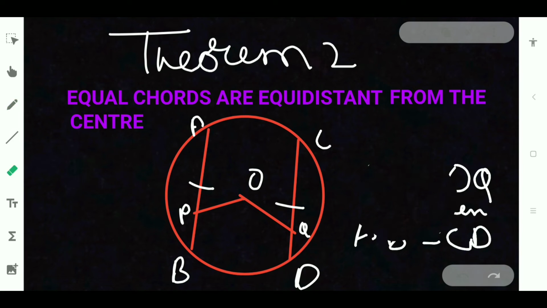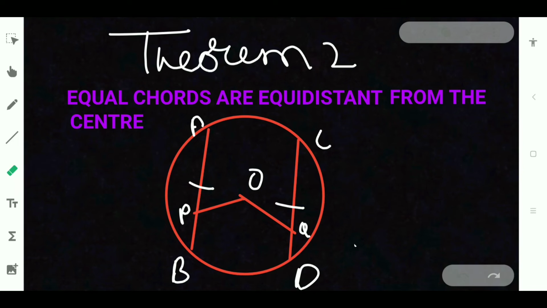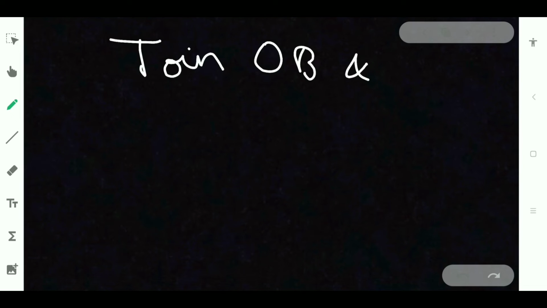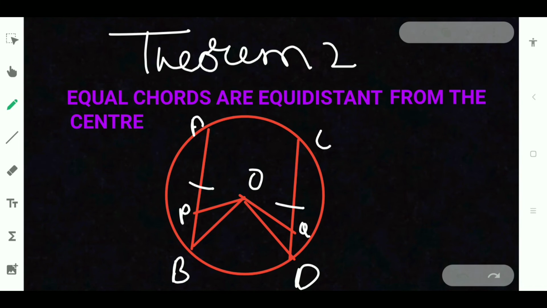Okay, let us prove. Let us prove. For that, we'll be drawing a construction that is join OB and OD. When we join OB and OD, take these two triangles.